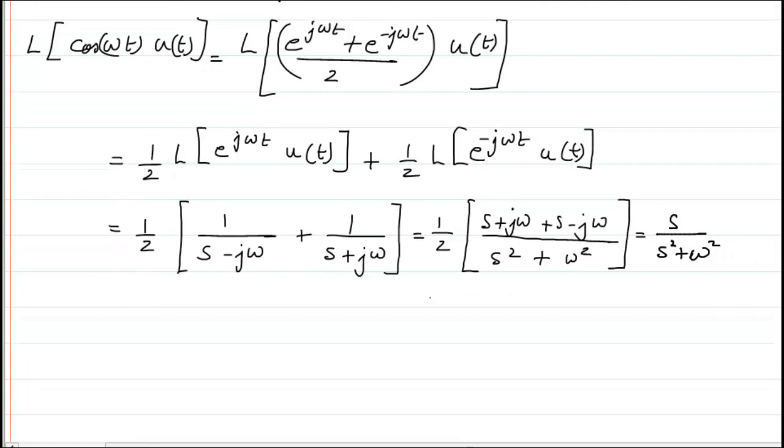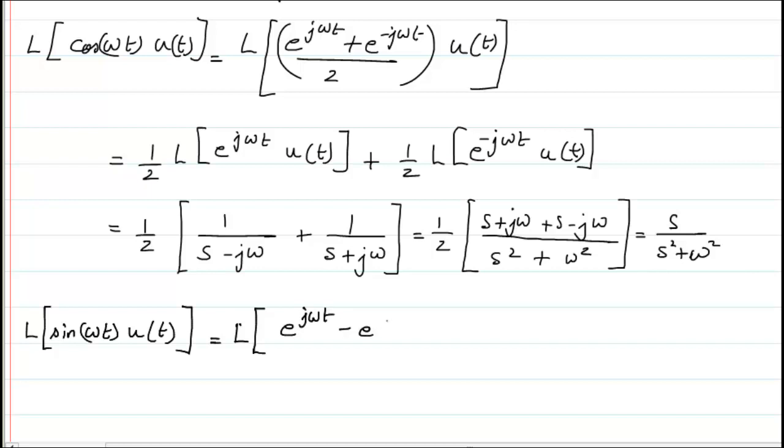Similarly, if I am going to write for the case of sine, let me write it here. The Laplace of sine omega t u of t is going to be the Laplace of e raised to power j omega t minus e raised to power minus j omega t divided by 2j.